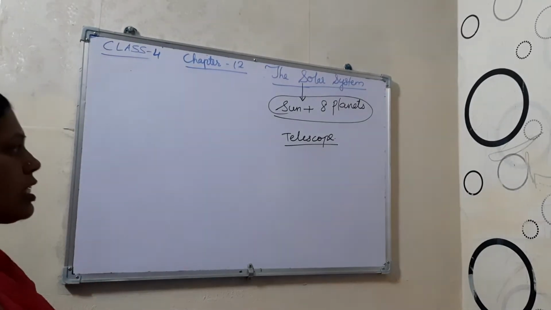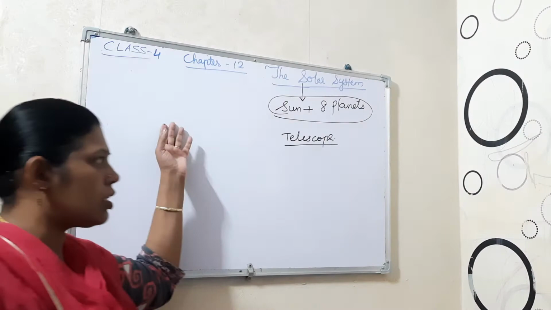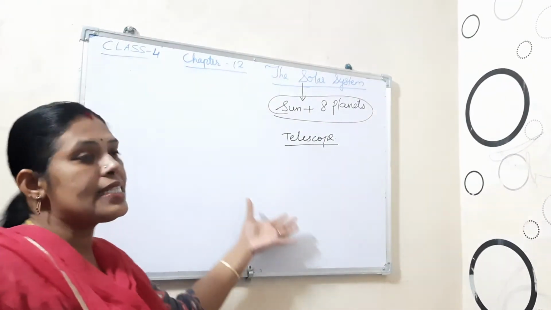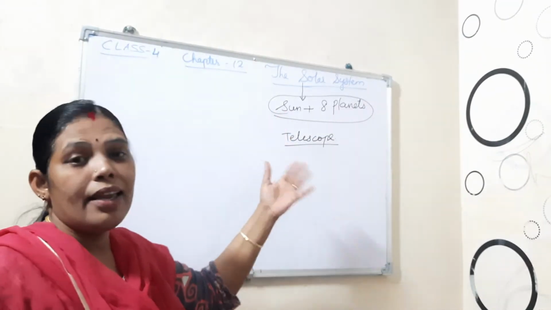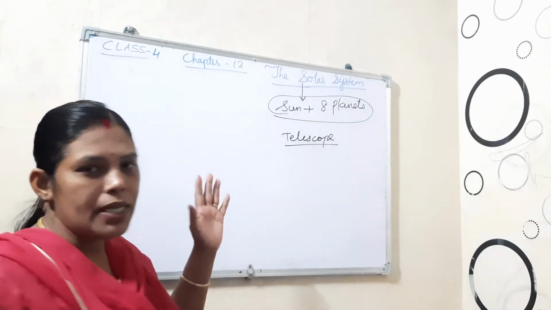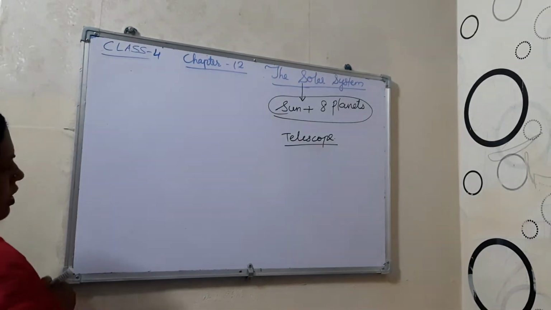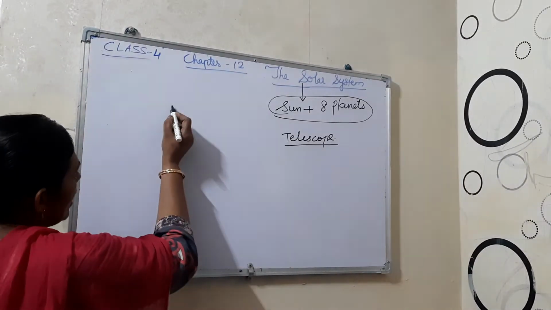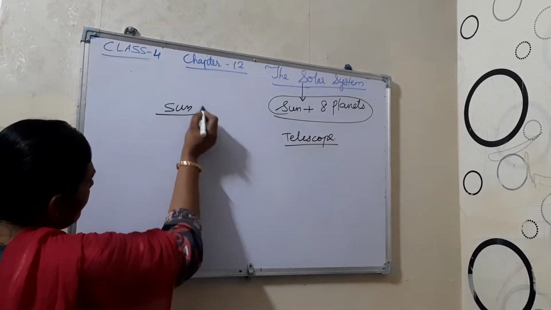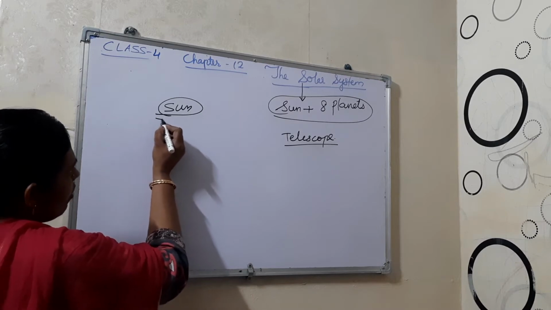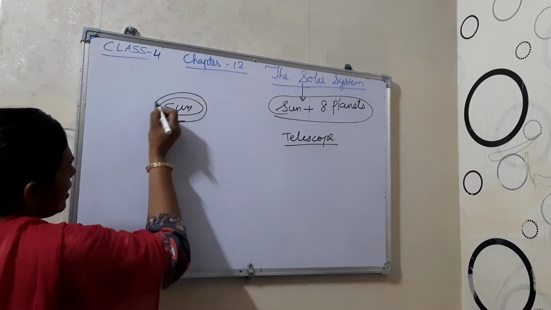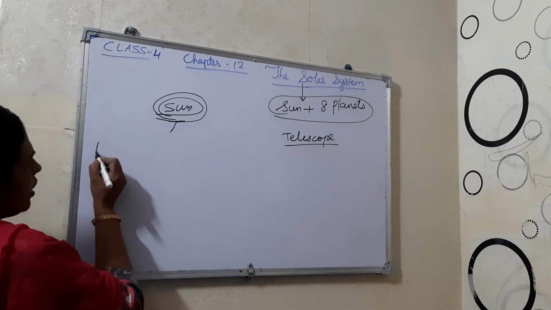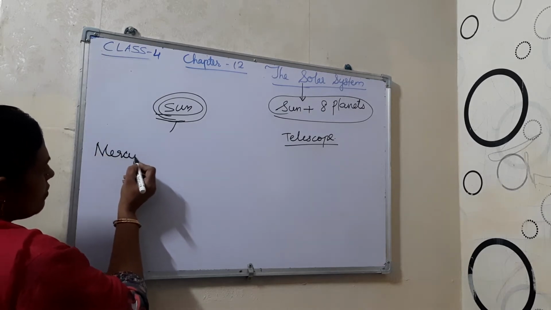Now these planets are arranged according to their distance from the Sun in increasing order. That means the nearest one has the least distance. The Sun is the main one, then who is moving around? The first one is Mercury.